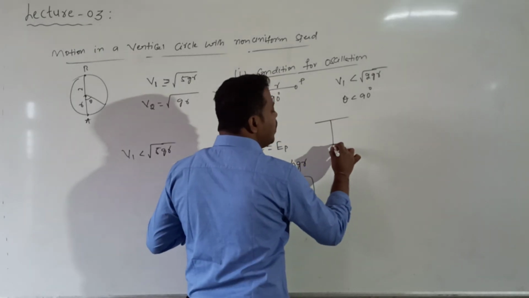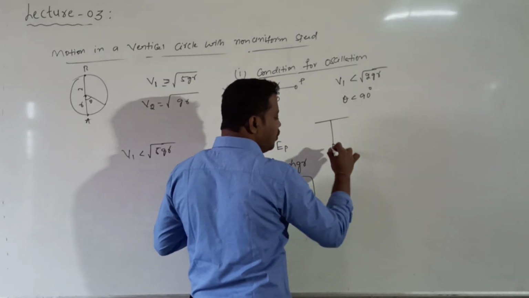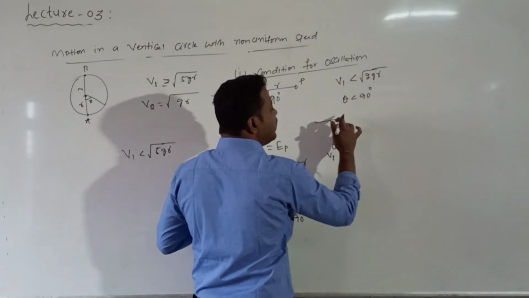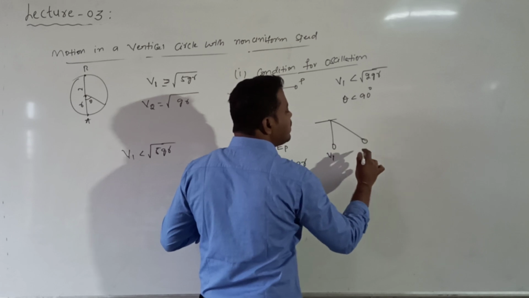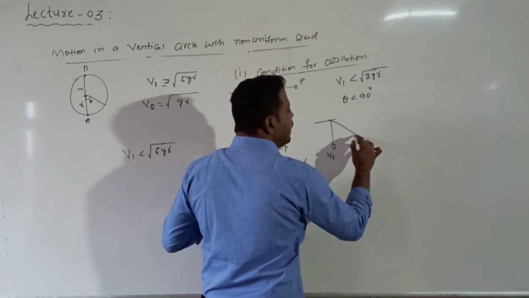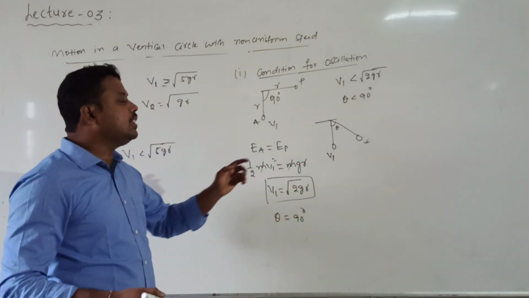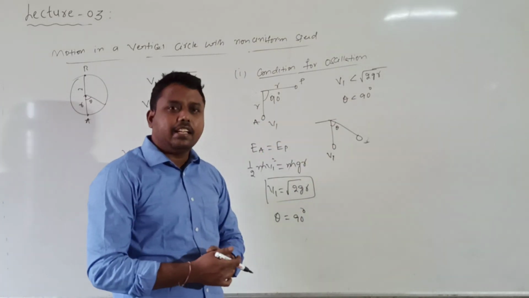So now the body is projected with velocity V1 at the lowest point, which is less than root over 2gl. Then what happens to the body? It will not execute the vertical circular motion. It will go until the string makes an angle theta. The theta value will be less than 90 degrees.